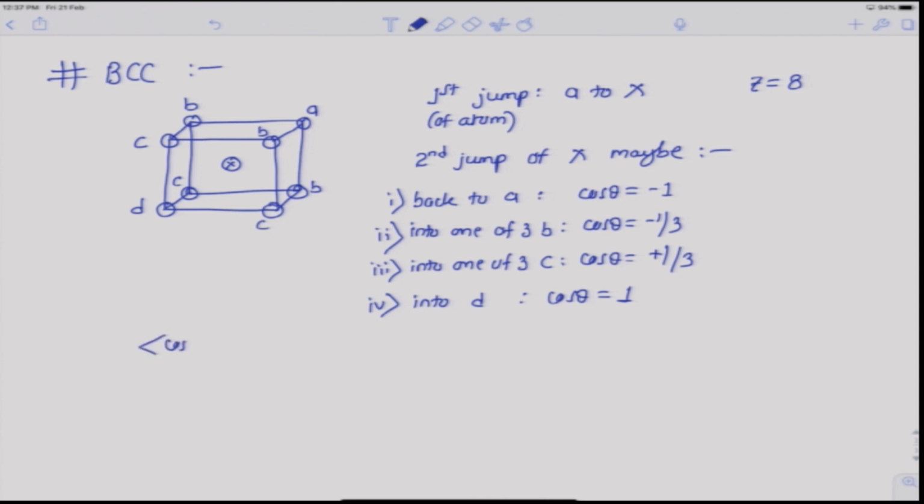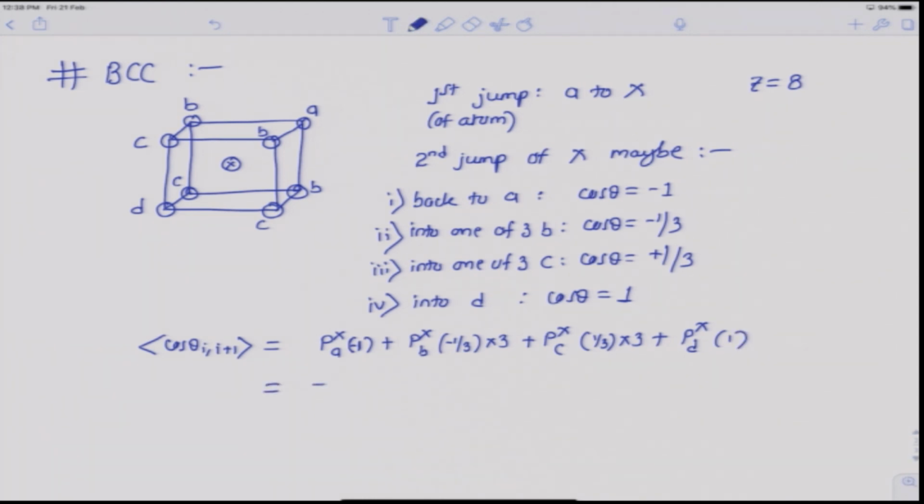So, average cos theta (i+1) in this case would be Px of A times -1, there is only one such site, plus Px of B into cos theta for B, which is -1/3, and there are 3 such sites, plus Px of C, cos theta for C is 1/3, and there are 3 C type of sites, plus Px of D, there is only one site for which cos theta is 1.